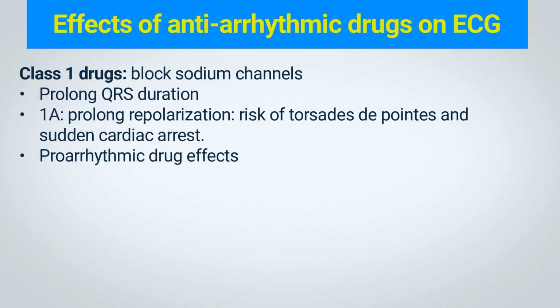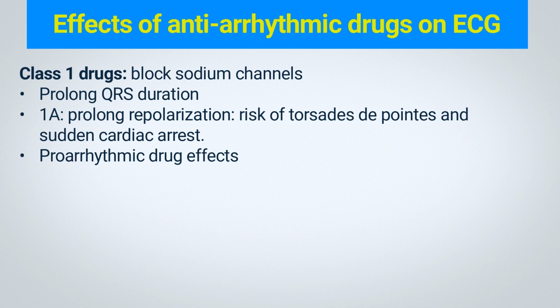Class 1A drugs also prolong repolarization via potassium channel blocking effects, increasing the risk of torsades de pointes and sudden cardiac arrest. Class 1B drugs include lidocaine and mexiletine, while Class 1C drugs, like flecainide and propafenone, are used to treat atrial fibrillation and other supraventricular tachycardias.